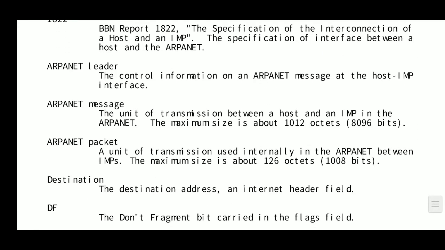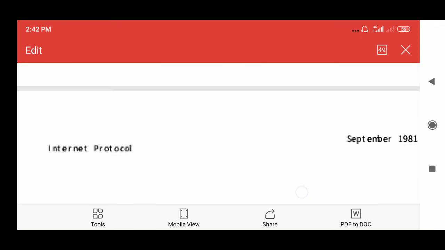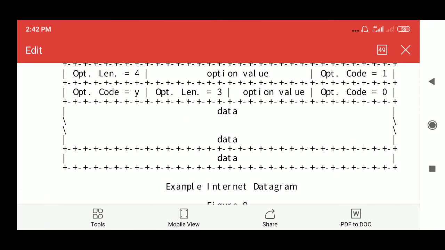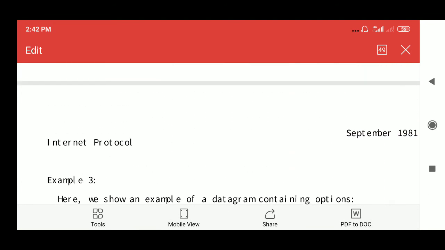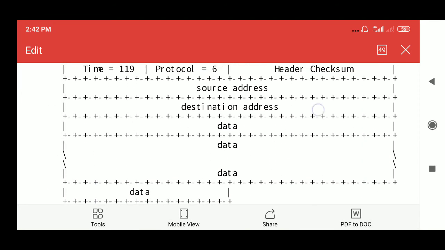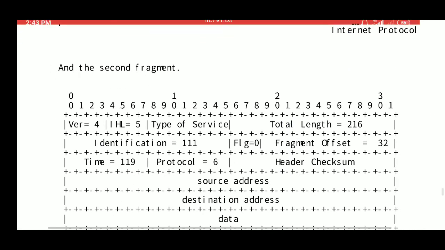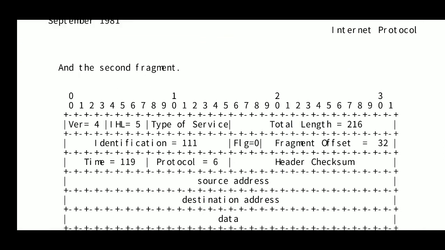If the MTU is 280 octets, and you want to send a 576 byte complete IP datagram, then what would be the fragments?